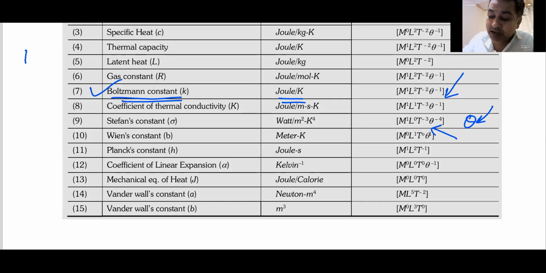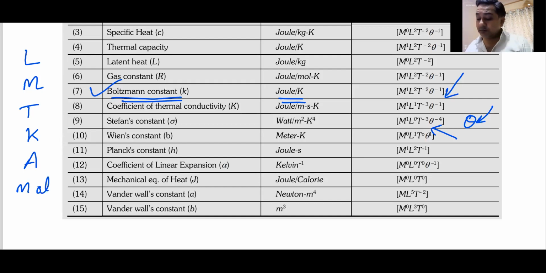We saw L for length, M for mass, T for time, K for Kelvin, A for ampere, MOL for mole, and D for candela. We never saw theta in the fundamental units. What does theta mean here? Can anyone tell me?